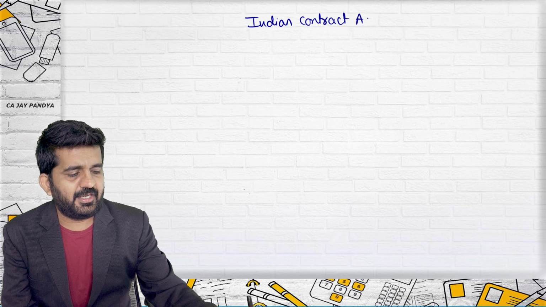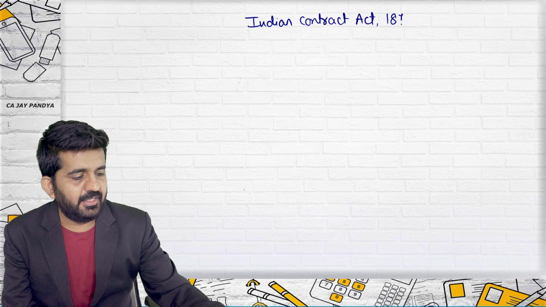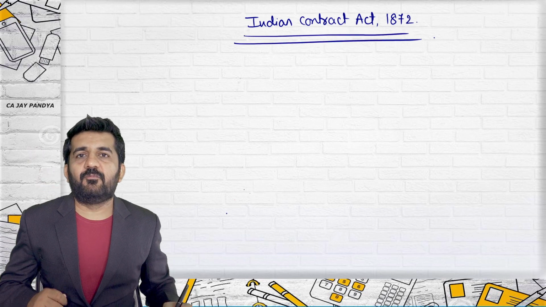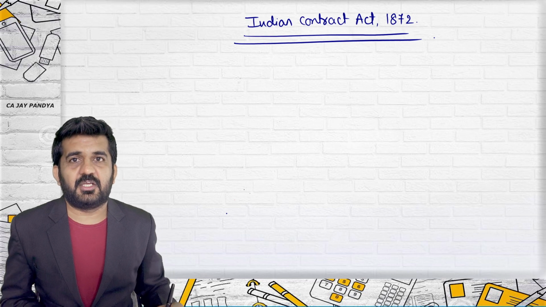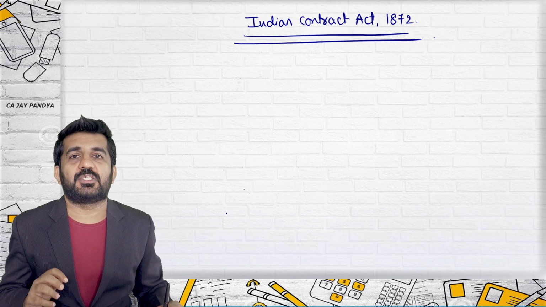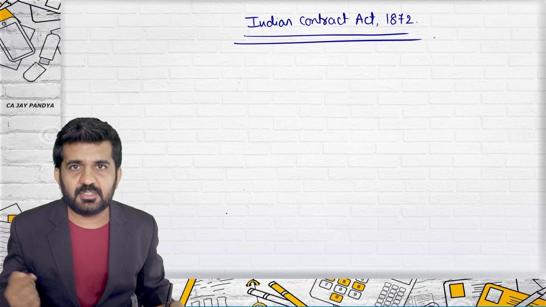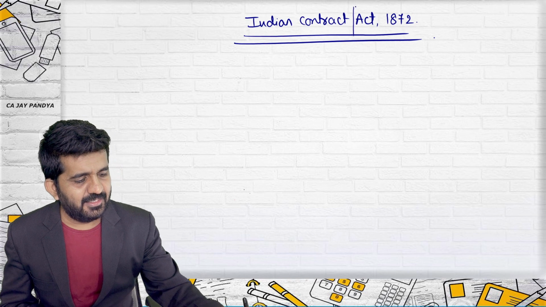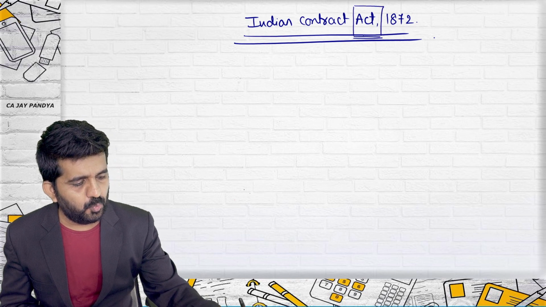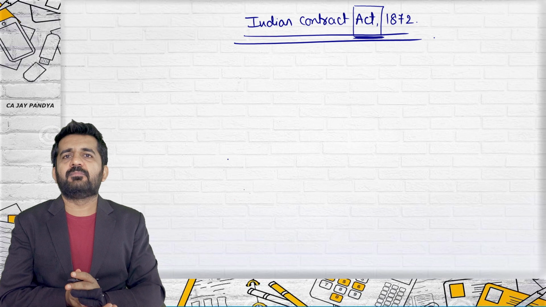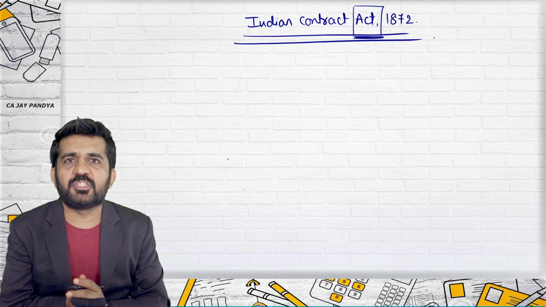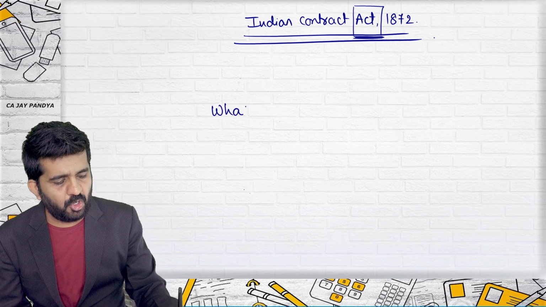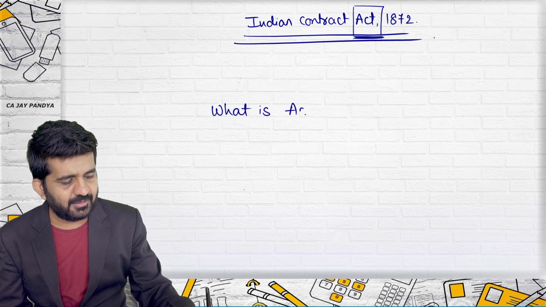See, when I will be teaching you any subject, first I'll explain the subject name fully. So what is the topic name? Indian Contract Act 1872. And from this, we are right now concentrating only on one word, that is, what is an act?